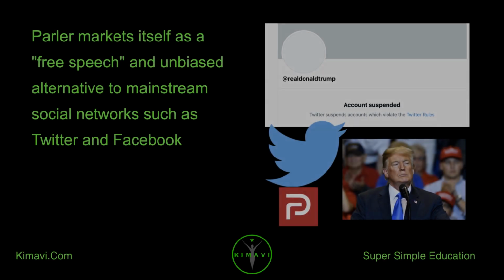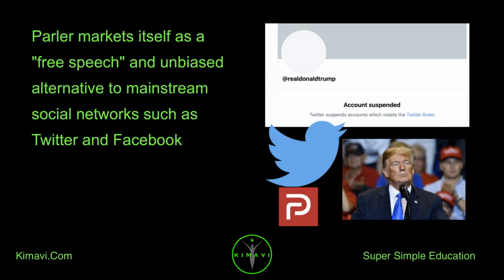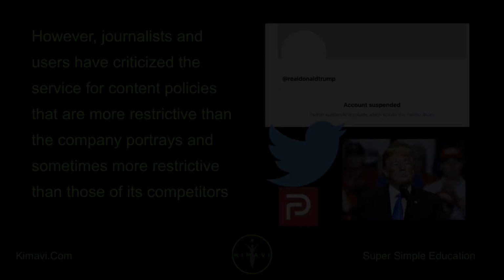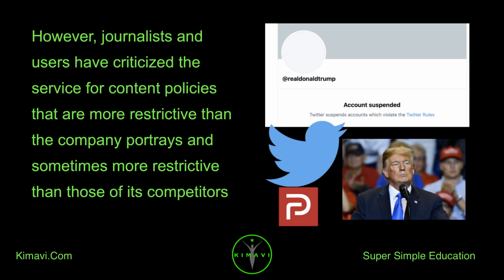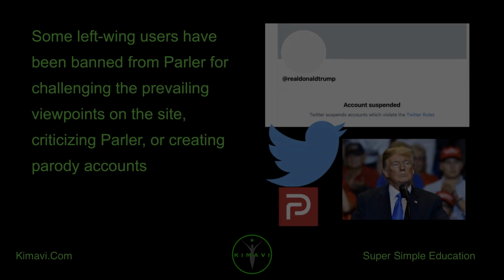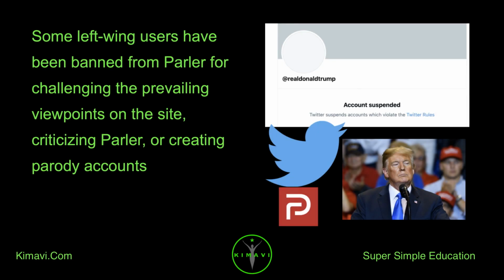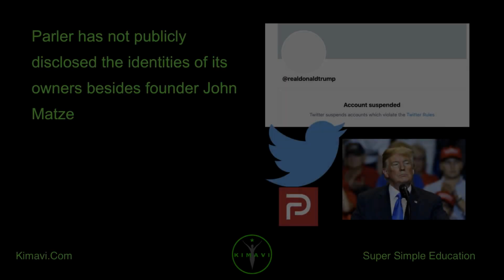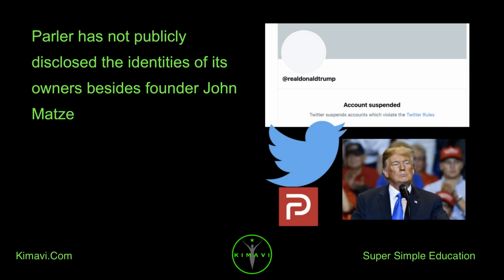Parler markets itself as a free speech and unbiased alternative to mainstream social networks such as Twitter and Facebook. However, journalists and users have criticized the service for content policies that are more restrictive than the company portrays and sometimes more restrictive than those of its competitors. Some left-wing users have been banned from Parler for challenging the prevailing viewpoints on the site, criticizing Parler, or creating parody accounts. Parler has not publicly disclosed the identities of its owners, besides founder John Matze.